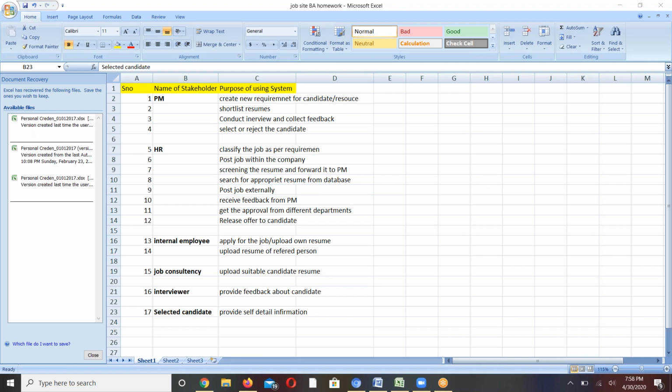The user should be able to post the job internally. Here, you are already putting it under the name of a stakeholder, the project manager, HR. It is implied that HR should be able to post the job internally, compare the profiles, check the suitability, and release the offer. So that is all implied.